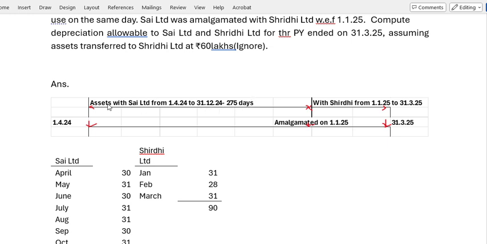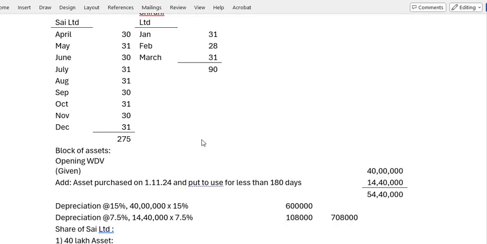Total 61 days it was with the Sai, and the balance it is with the Shruti only. That is the same 90 days only, because after amalgamation it is with the Shruti. Okay, so as far as the Shruti is concerned, it is actually 90 days, both the assets with them for 90 days. But as far as Sai is concerned, the first asset for 275 days, the second asset for 61 days only. So you can calculate it here.